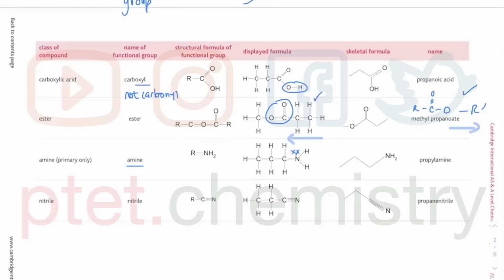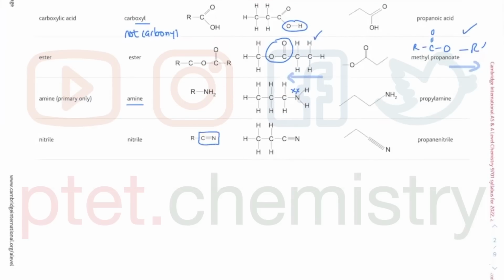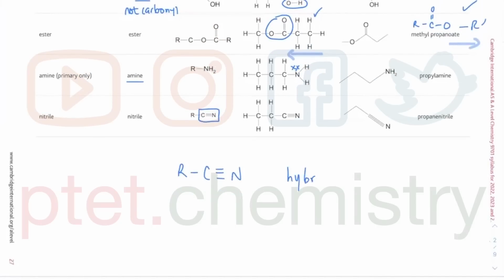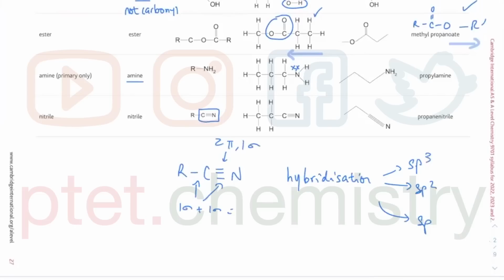Okay. Now nitrile, the nitrile thing is very special. It's the carbon nitrogen triple bond there, because when we think about hybridization, this is the one thing that I like to ask you. We talked about hybridization before. It could be sp3, sp2, or sp. We count the sigma bond. So there is one sigma there because there's 2 pi and 1 sigma. So 2 sigma there total. So there's 2 bond pairs and 0 lone pair since the carbon forms 1, 2, 3, and 4. So your shape of molecule comes from 2 bond pair repelling equally. That is your linear 180 degrees, should be no problem.